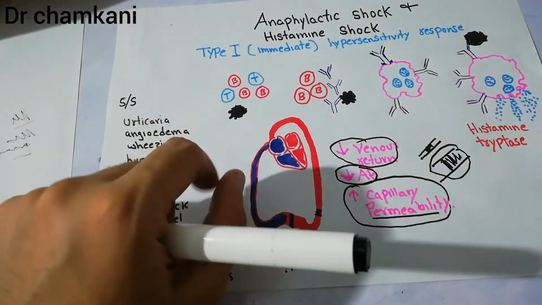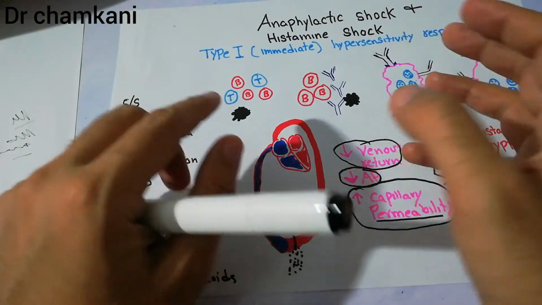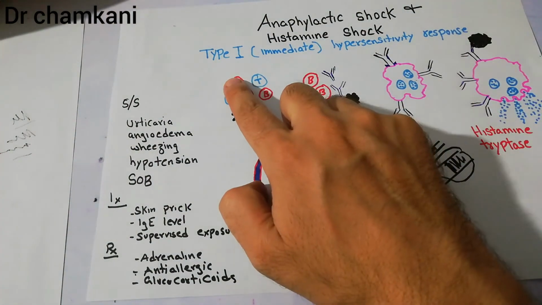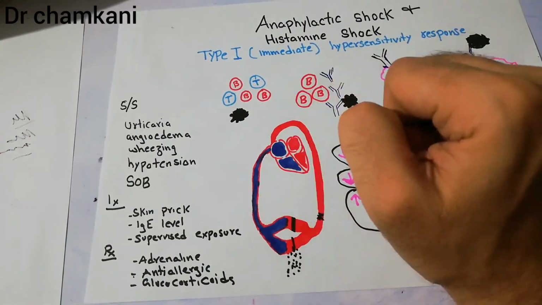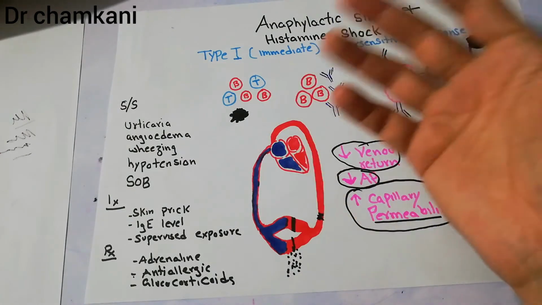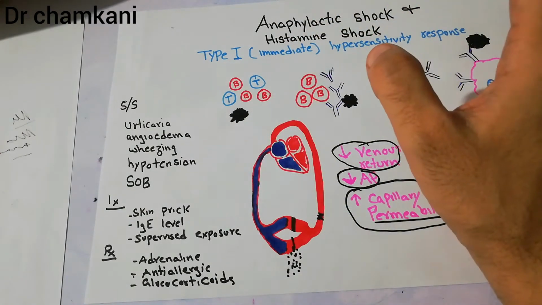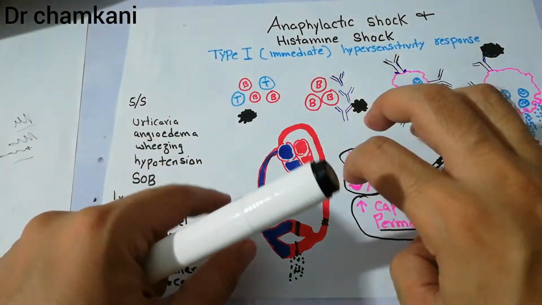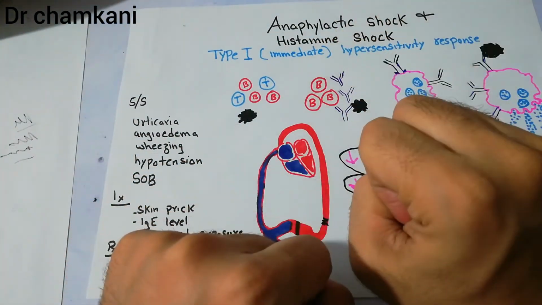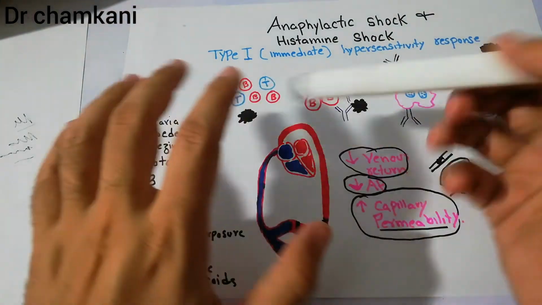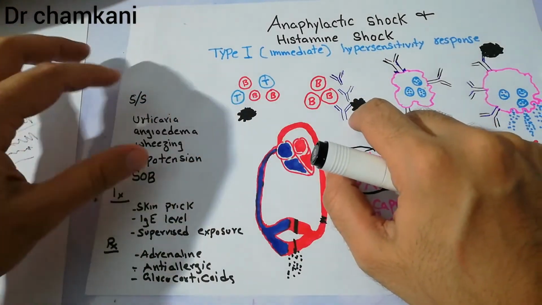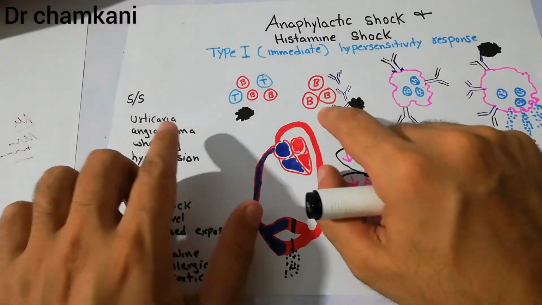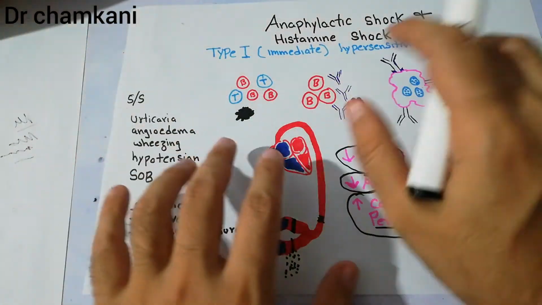This is anaphylactic shock, and it occurs in those people who are basically sensitive to some substances. And this type of sensitivity is type 1 hypersensitivity, which is the immediate type of hypersensitivity. Now there is type 2, type 3, type 4 hypersensitivities as well, but we are not going to discuss them because our focus is on shock, and here we are basically focusing on the effects of anaphylactic shock, not on other effects. Now some patients, when there is release of histamines due to introduction of some antigen, they may get different kinds of symptoms apart from shock.